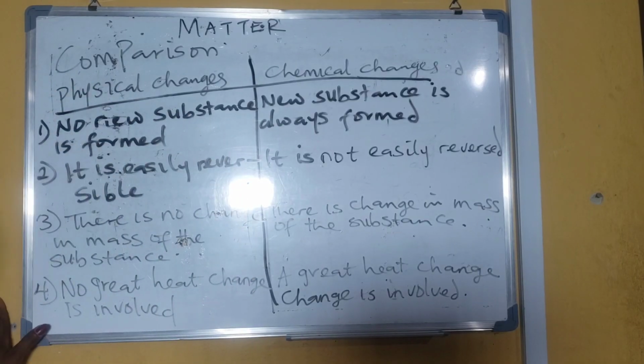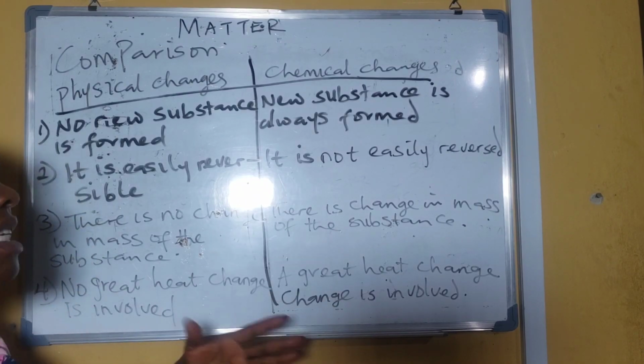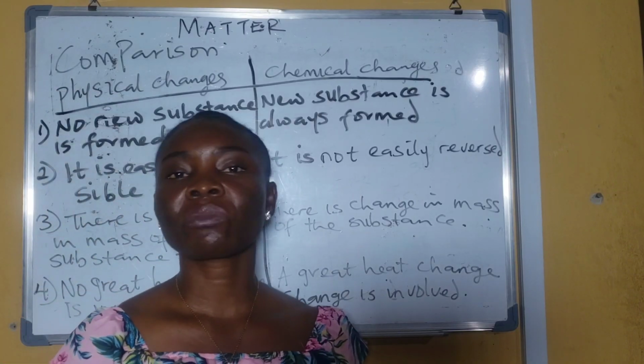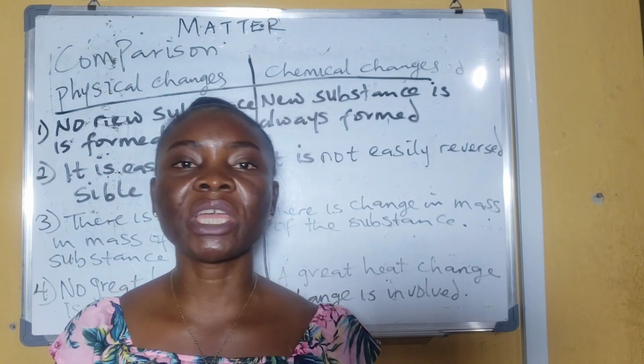Then the last one is that there's no great heat change involved in physical change. Whereas in chemical change, a great heat change is always involved, okay, because we are forming a new thing. So a great heat change is needed either to speed it up or to make it happen.